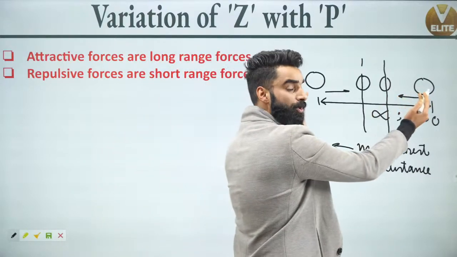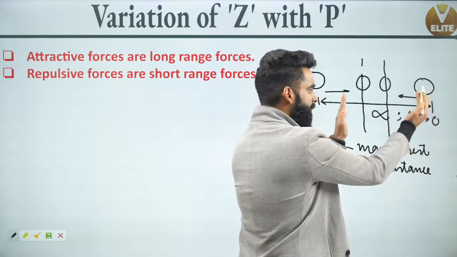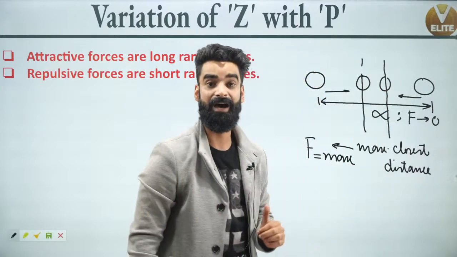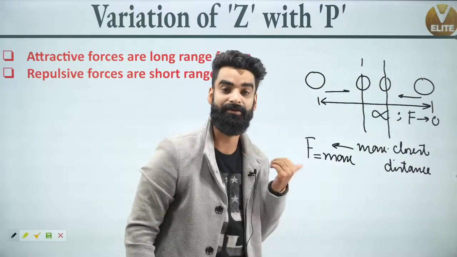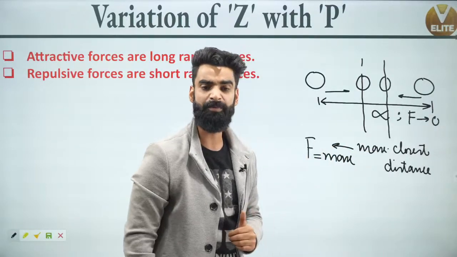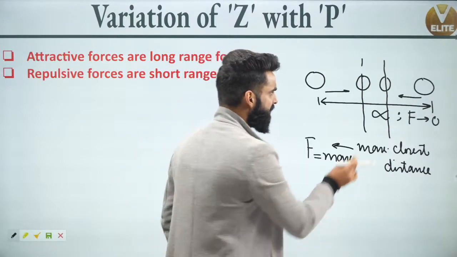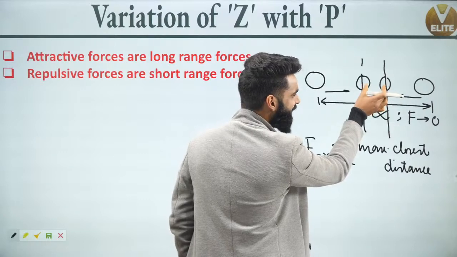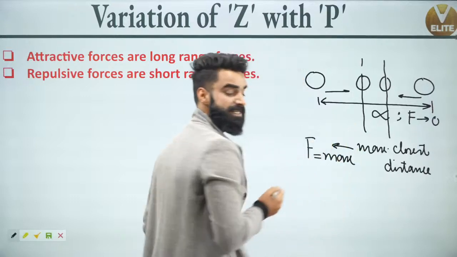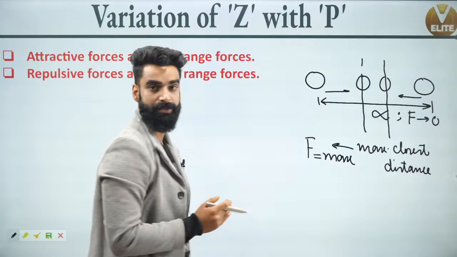So initially, the molecules were at infinite distance apart, and the force of attraction between them was 0. Now the molecules are coming closer, the force of attraction is increasing, and this is the scenario when the molecules are at maximum closest distance. And when the molecules are at maximum closest distance, the force of attraction between them is going to be maximum. Number 1. Number 2, if I want these molecules to come a little more closer, what is going to happen? Force of repulsion will start between the molecules.